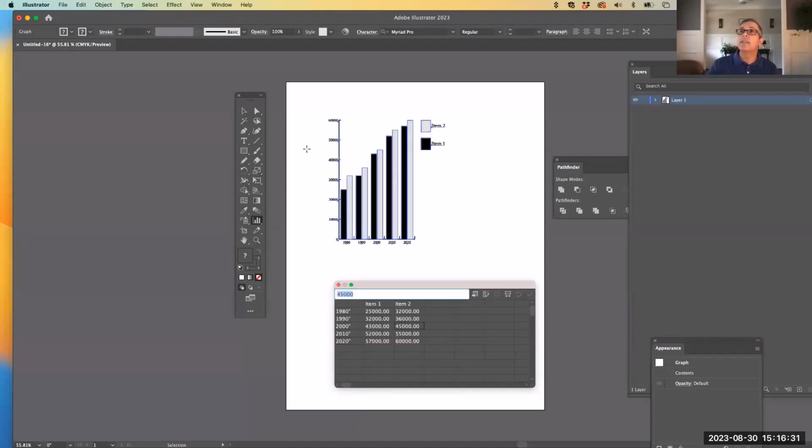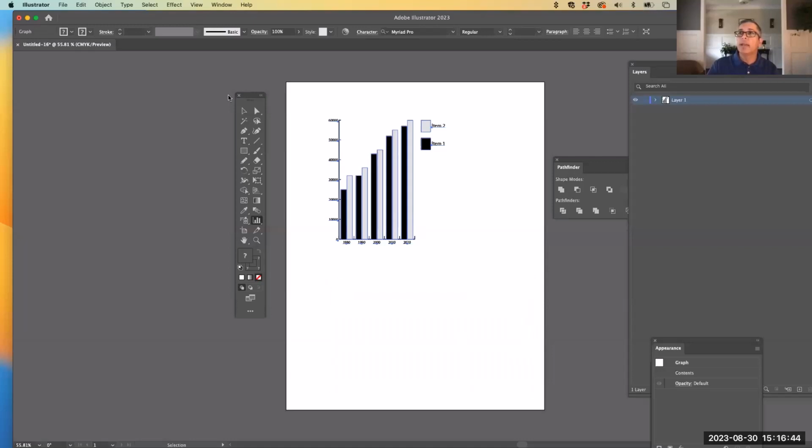Right, so that is a graphic there with all the elements that we need. Now, once you're done putting the information in and you've check marked it to make sure it looks okay, you can go ahead and hit the little red button on the upper top and that goes away.